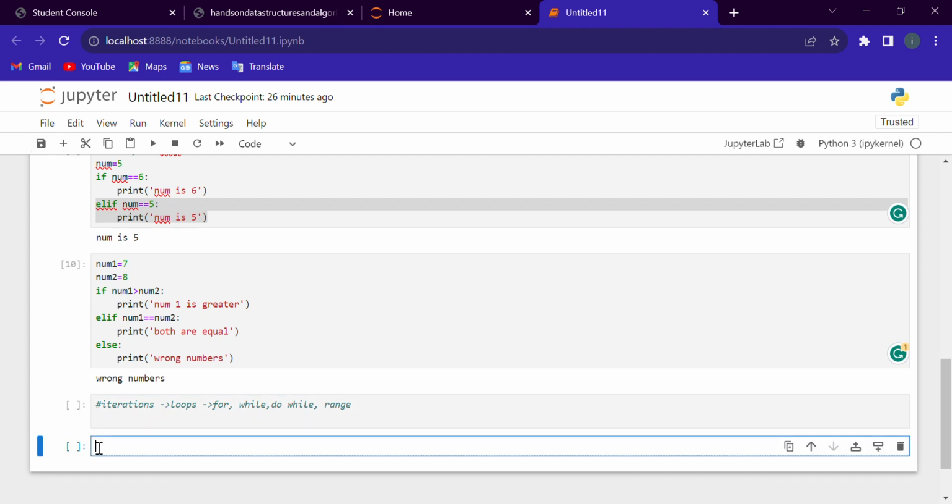What is a for loop? A for loop is basically used for iteration over lists, tuples, dictionaries, sets, or any string. If we give a string and use a for loop, it will return a sequence of characters, and when we use a list, it will return the set of data used in the list.